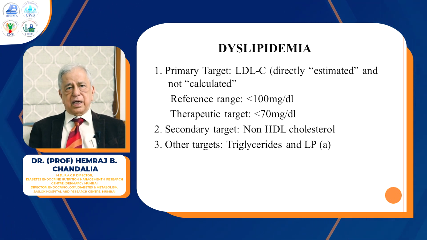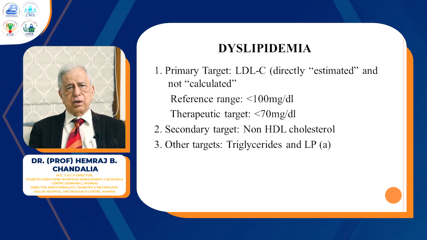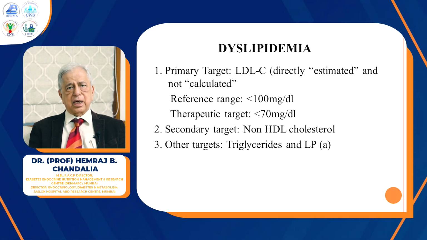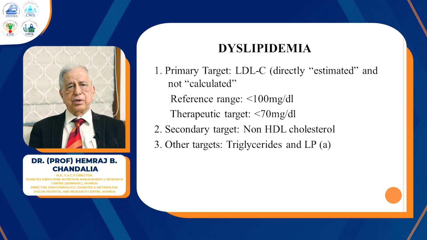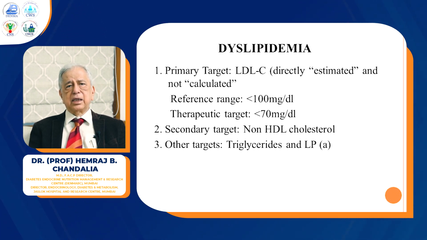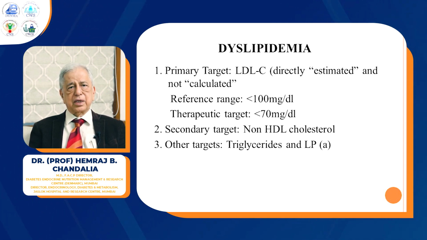The secondary targets, which we are not yet undertaking to treat, include the non-HDL cholesterol, which is really the total cholesterol minus the HDL, and that also can be a secondary target. And of course, the other targets sometimes are triglycerides and lipoprotein little a, which is very difficult to treat pharmacologically, but triglycerides are a very rapidly moving moiety, and it really is possible to lower them considerably, even from a value of 1000 to about 300 or 400, and maybe beyond that you require pharmacotherapy for triglycerides as well.